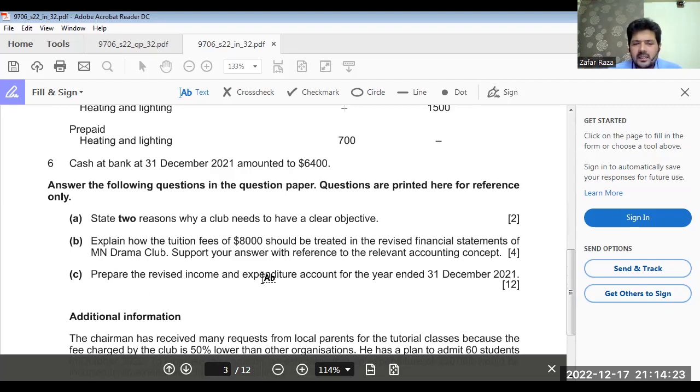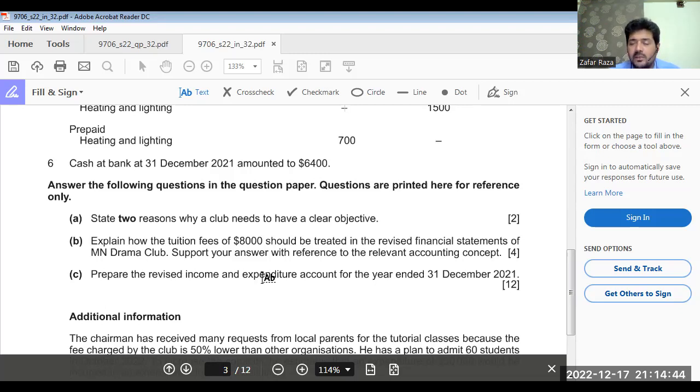So we need a clear objective. Objectives gives us direction. Okay. So this is the answer you can write in. That's 2 marks. Acha, explain how the tuition fees of $8,000 should be treated in the revised financial statement of MN Drama Club. Support your answers with reference to the relevant accounting concept.